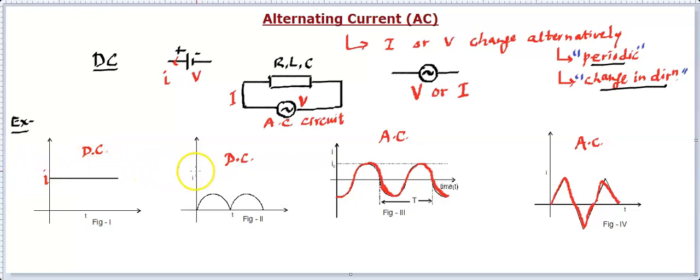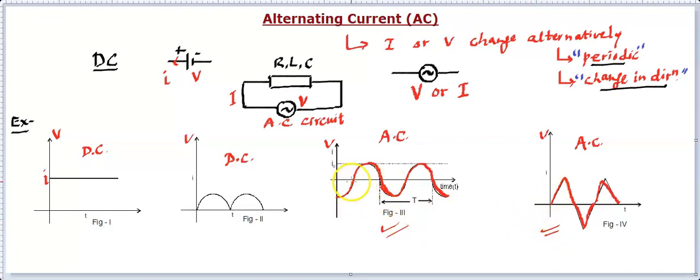These are examples. In these examples, the plot is with current. This could also be with voltage. If it is with voltage, we will have the same response. So for voltage or current, we will follow the same thing. That means alternating current, basically alternating voltage. Okay, and now let's move ahead and try to write this alternating voltage and current. And these two are AC examples.